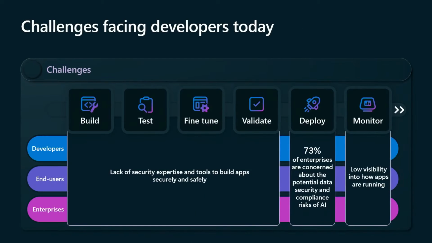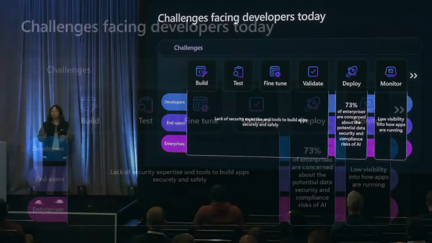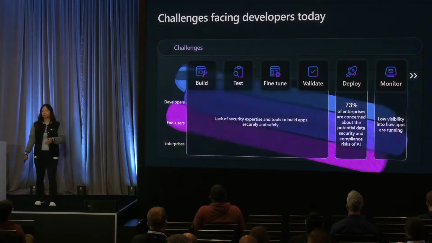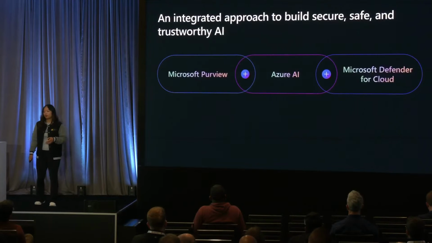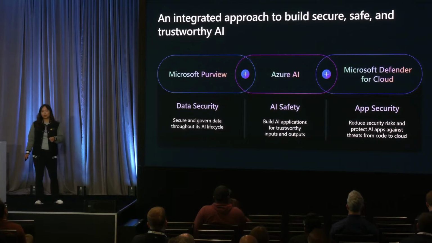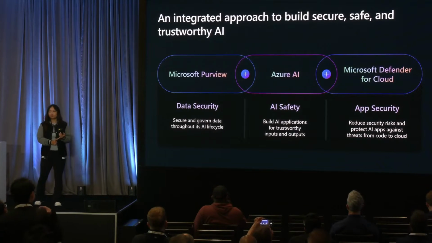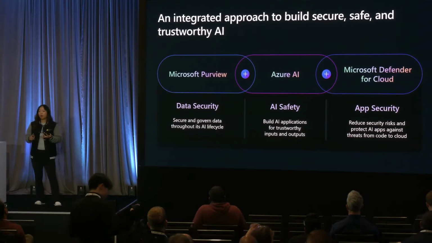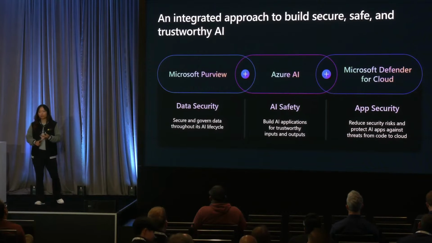So let me ask this framing question. What are the tools that we're going to make available to you as Microsoft to address these challenges? The way to think about our entire stack is, if you use the Microsoft stack, it is integrated with security, safety, and it is also trustworthy.